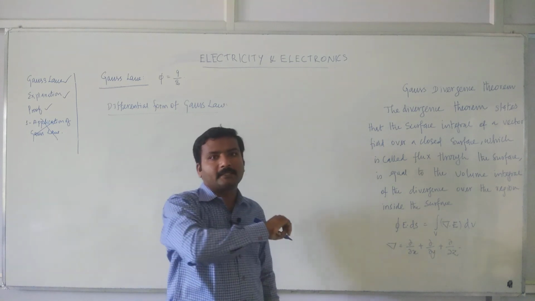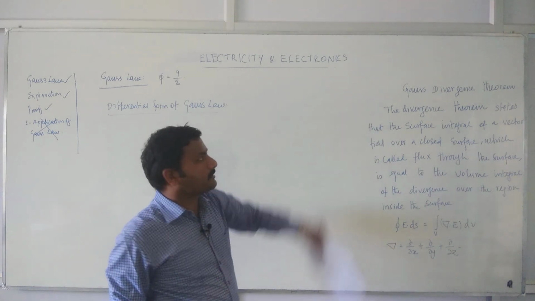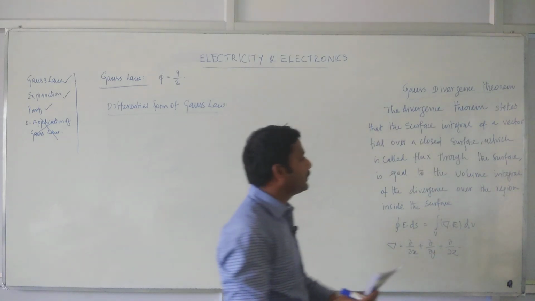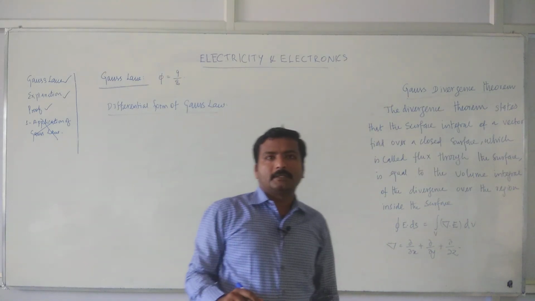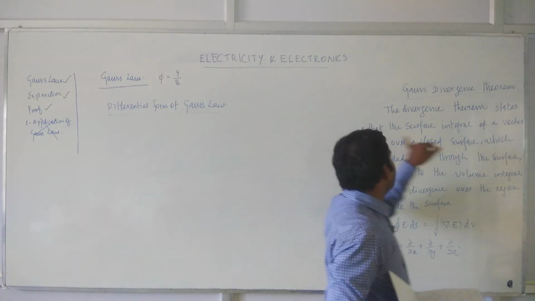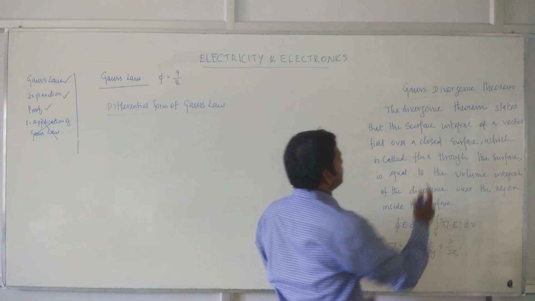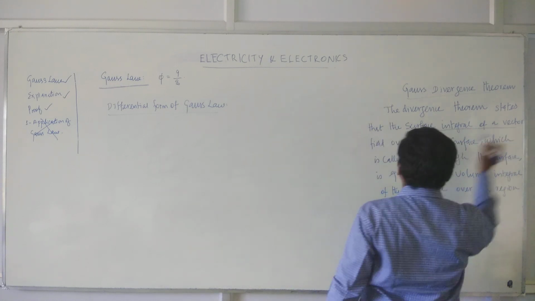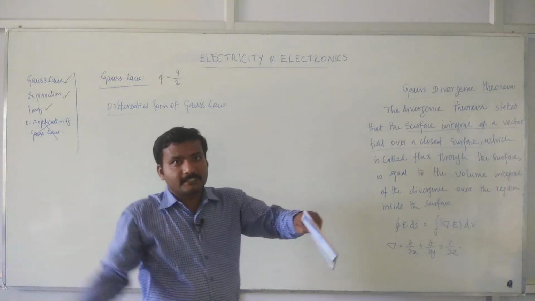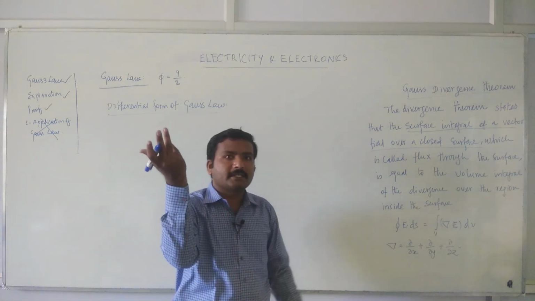In order to obtain this, we must understand what the Gauss divergence theorem is. According to the Gauss divergence theorem, the surface integral of a vector field over a closed surface. What is that in our case?